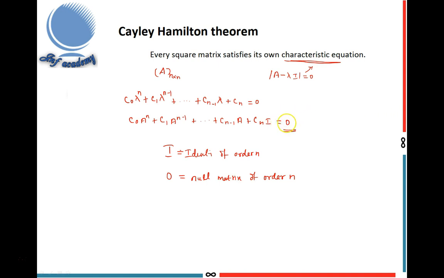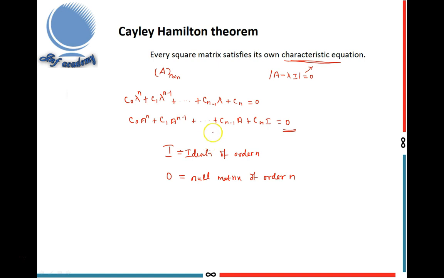This is not 0. This is a 0 matrix. That means null matrix of order n. Null matrix means all the elements are 0. This is the Cayley-Hamilton theorem. Shortly, you say every square matrix satisfies its own characteristic equation. This is the Cayley-Hamilton theorem.